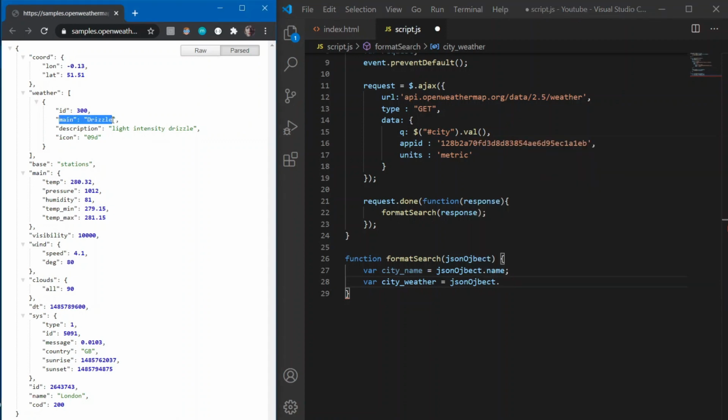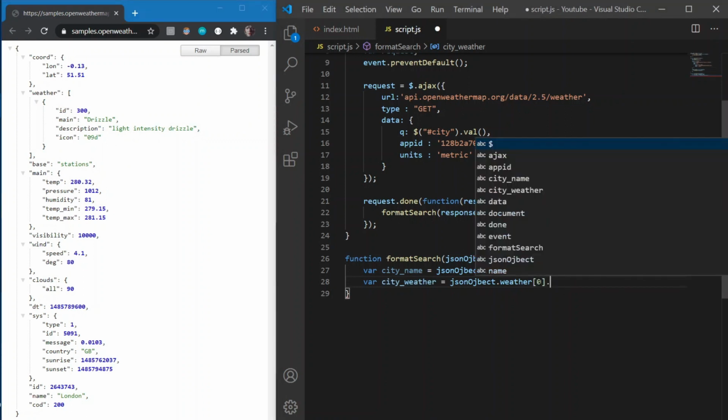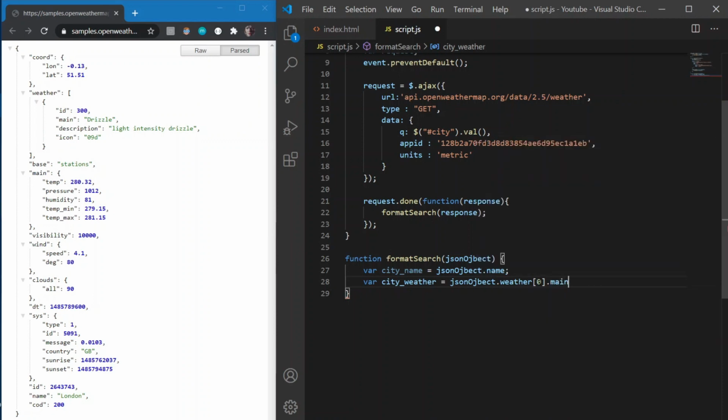We are gonna display this. So inside JSON object, we will select weather, and since I already told that weather is an array, this is the first element of the array, so it will be weather square bracket 0, and inside this first element of the array we are gonna select the main key, and so we will get drizzle, and this is a sample call of the API. You can find this in the website itself.